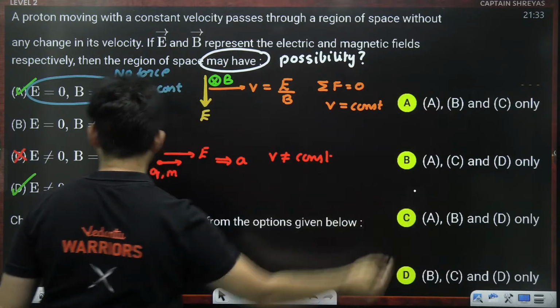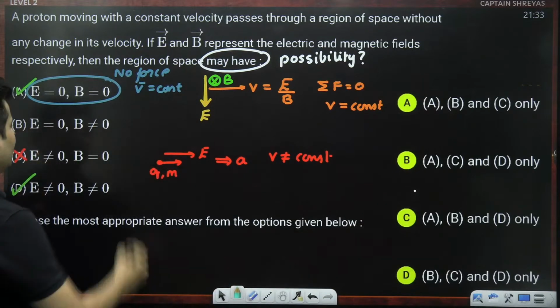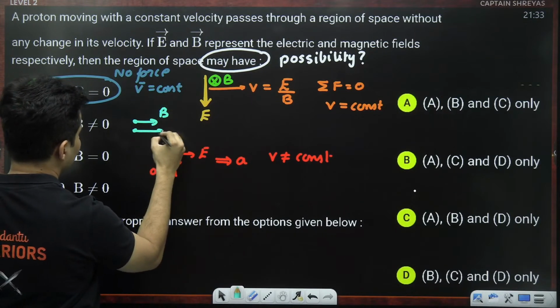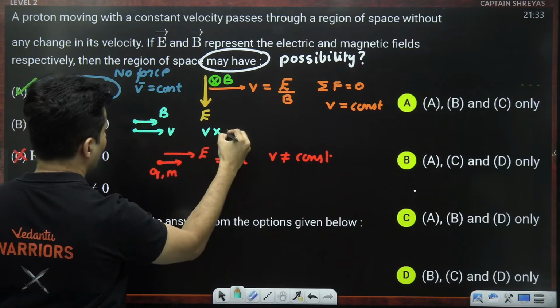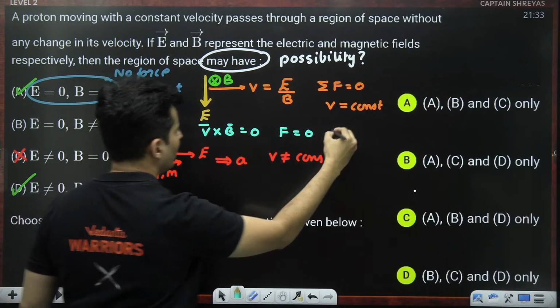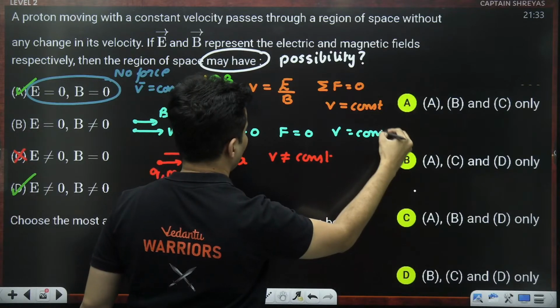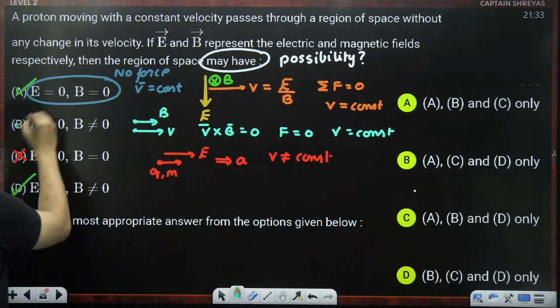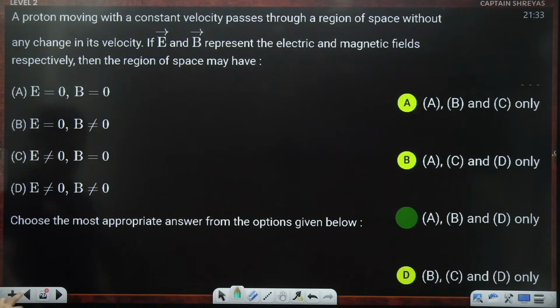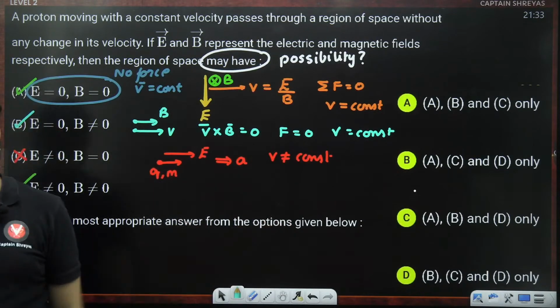The only other option left is this. Imagine a magnetic field is there, but the velocity is parallel to it. So v cross B will be 0 and the force will be 0 and the velocity will be constant. So it is possible. So even B is possible. So A, B, D are possible. Option C is the correct one.